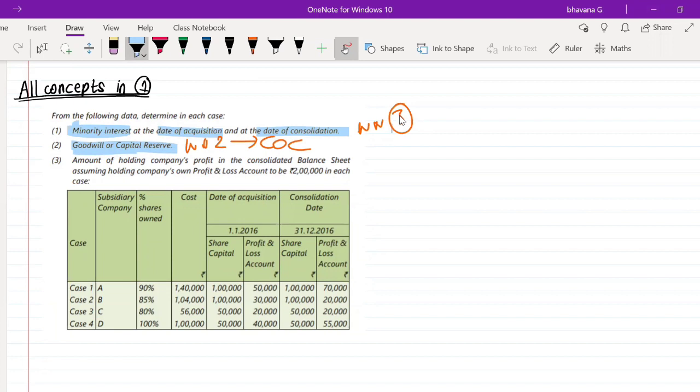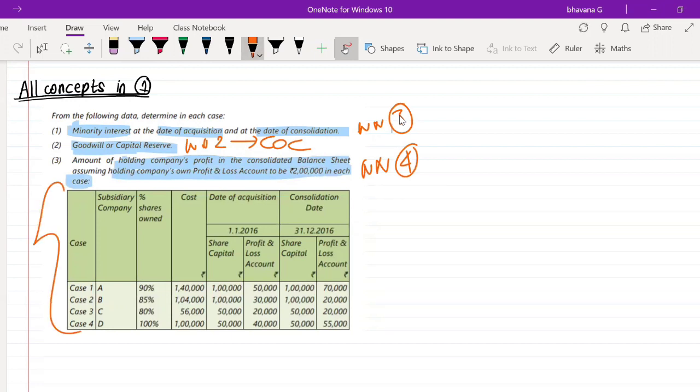Finally, they have told you the amount of holding company's profit in the consolidated balance sheet. This means it is nothing but they have told you to find out your working note number 4. That is, what is the share of profits of holding company, consolidated reserves and surplus of holding company. That you have to find out, assuming that the holding company's own profit and loss account to be 2 lakh in each case. That means the closing balance of holding company's profit and loss account was 2 lakh. That you have to keep in mind and solve your working note number 4. Okay. So these are the 3 working notes that we have to solve in this question, and with regards to that, all the information has been given.